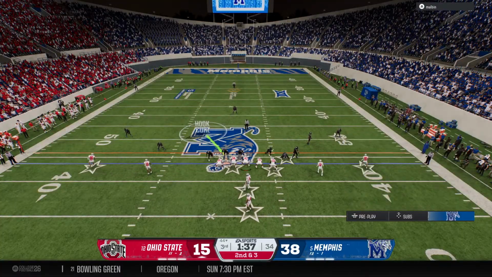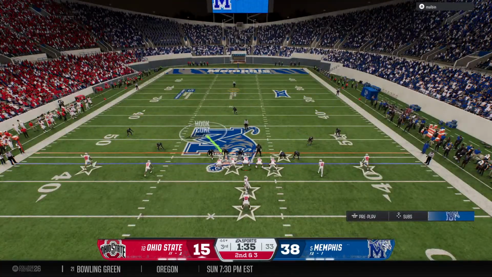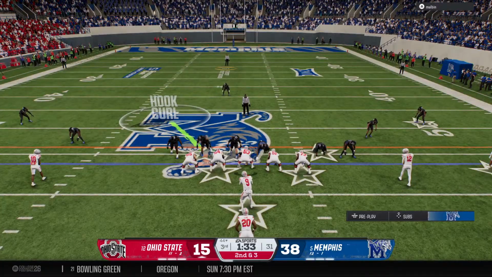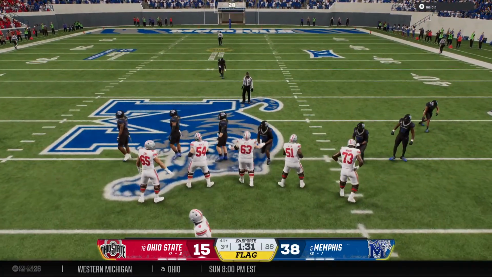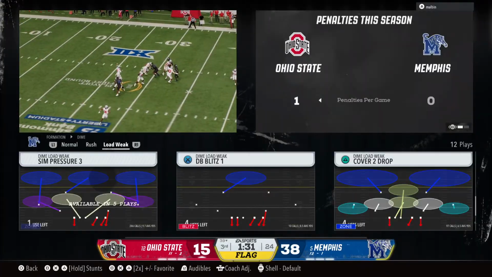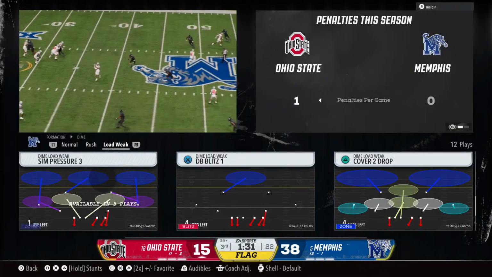No huddle here for the offense. Quarterback looks downfield to make this throw. He wants to be able to get the ball to be able to pick up enough yards for a first down, but instead, he gets the ball at least underneath to the drag route and gets some positive yards.